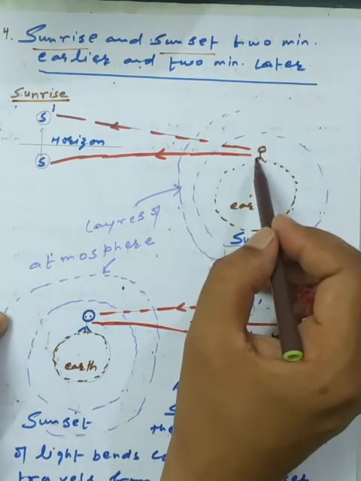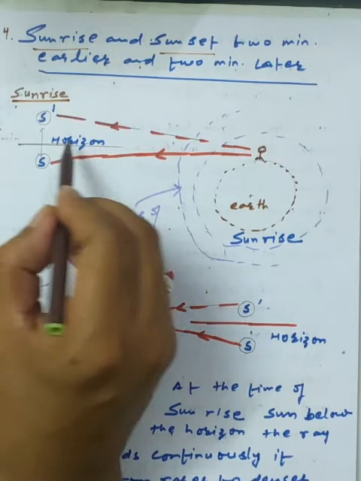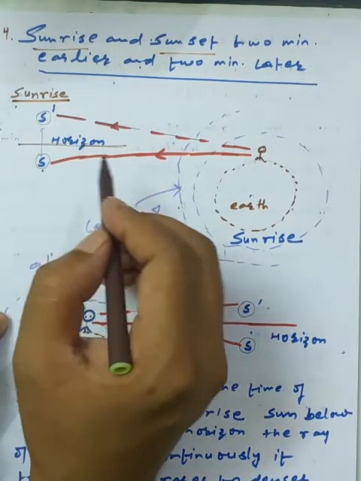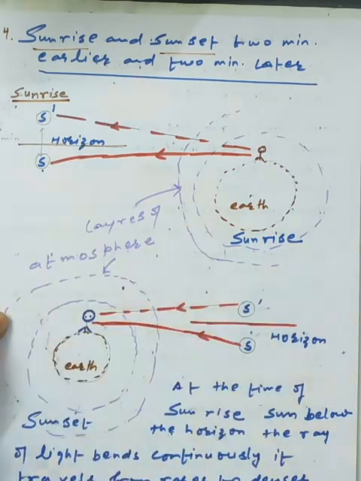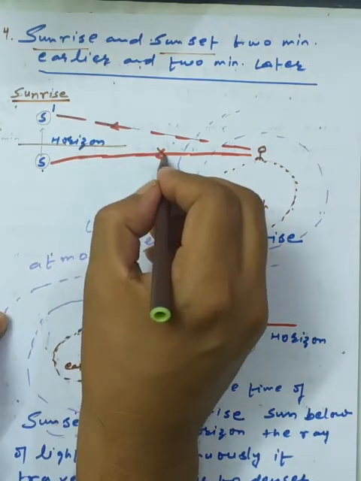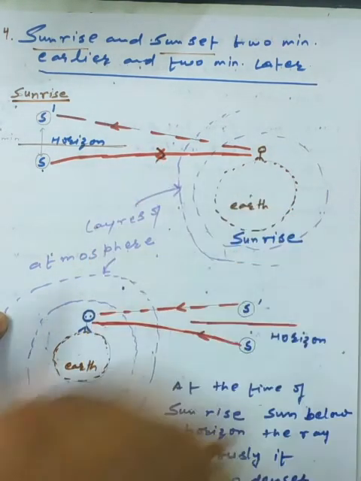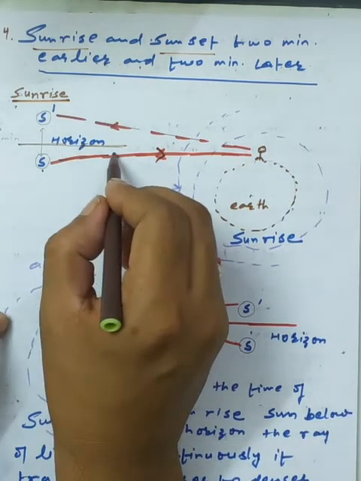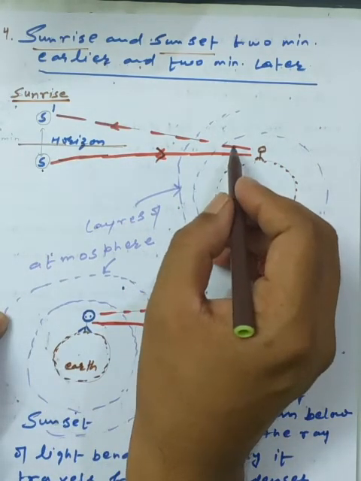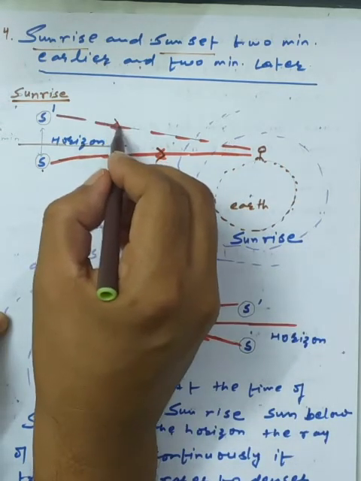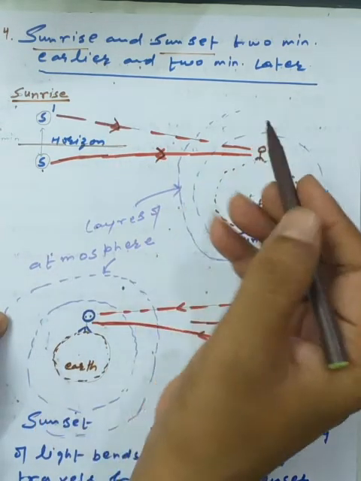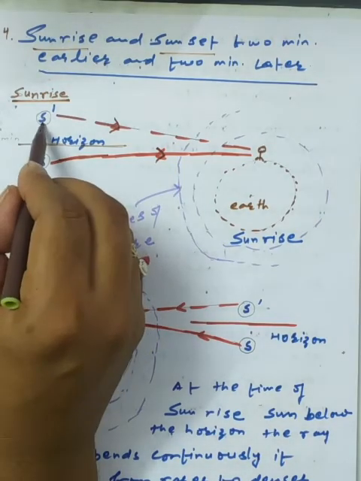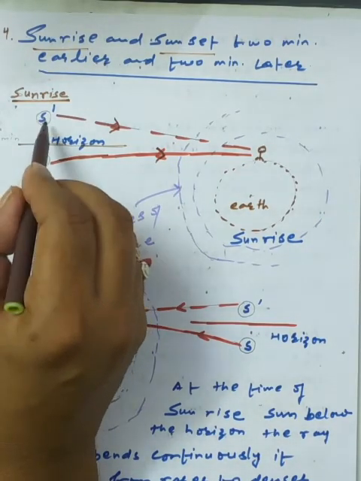The observer is watching, that means below the horizon the sun is available for him, but the rays coming from the sun to the observer suffer multiple refractions at the different layers. But the observer always has the tendency to see the ray of light in a straight line. So the apparent position of the sun appears above the horizon, at S dash.